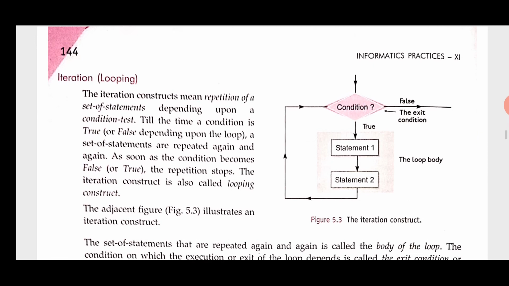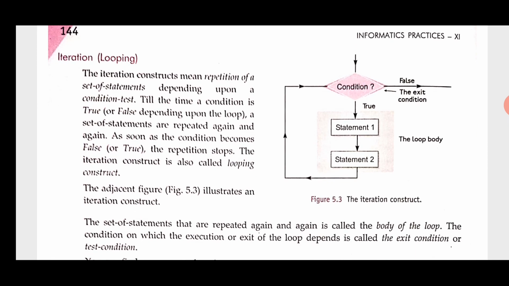Next one is iteration or looping statement flow. The iteration construct means repetition of a set of statements depending upon a condition test, for as long as the condition is true or false. Depending upon the loop, a set of statements is repeated again and again. As soon as the condition becomes false, the repetition stops. The iteration construct is also called the looping construct.